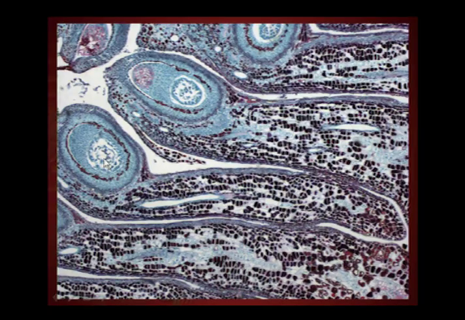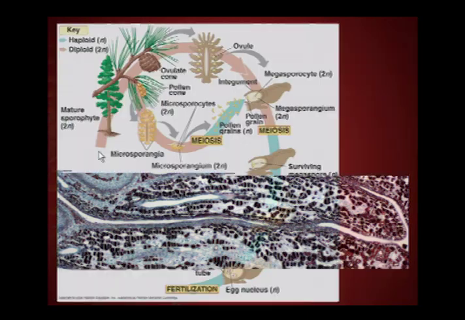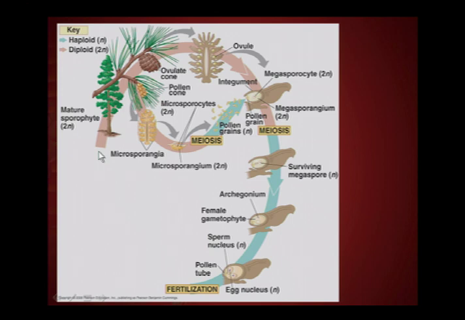The gametophyte is developing, and a single ovum will develop within this gametophyte. So pollen grains are pulled in here, but the pollen grain needs to get to the ovum, which is going to be within this gametophyte. And so what's going to have to happen is that the pollen grain will have to elongate. It grows what we call a pollen tube.